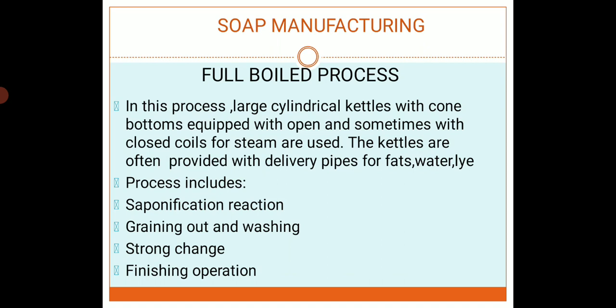The next process of soap manufacturing is the full boiled process. In this process, a large cylindrical kettle with a cone bottom equipped with open and sometimes with closed coils for steam is used. The kettle is often provided with delivery pipes for the fat, water and the lye. This process is completed in four reactions. First reaction is the saponification reaction. Next is graining out and washing. Third one is strong change, and fourth one is finishing operations.